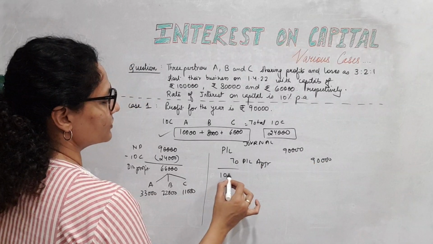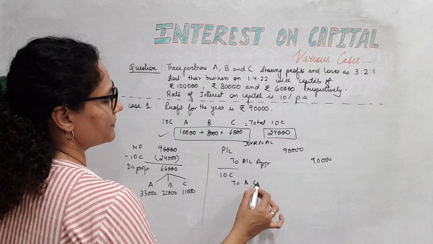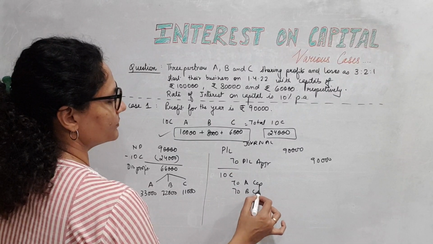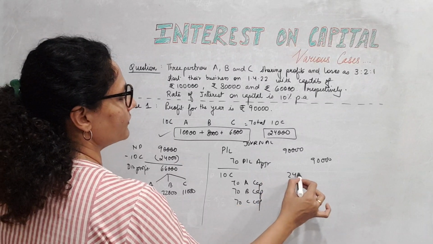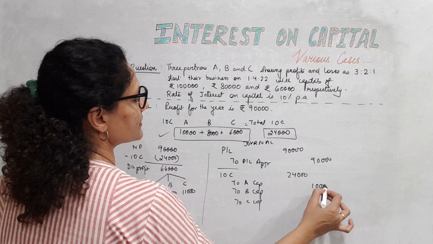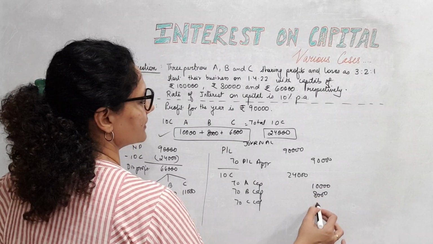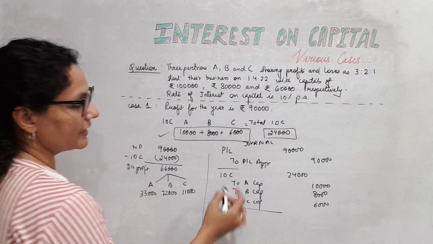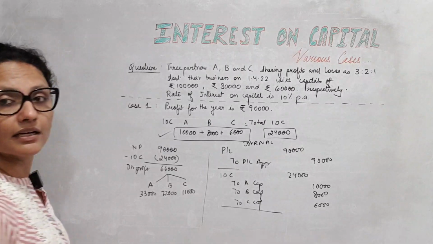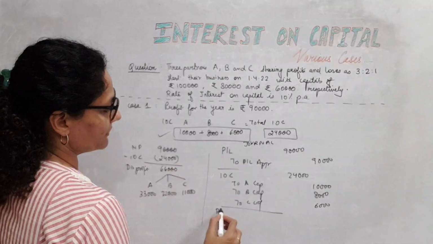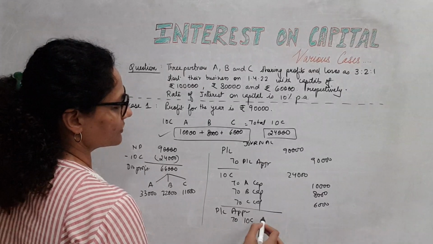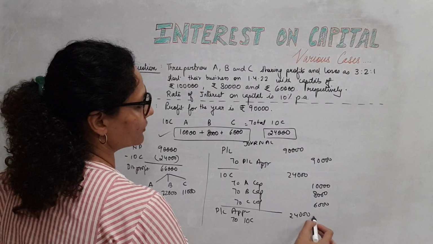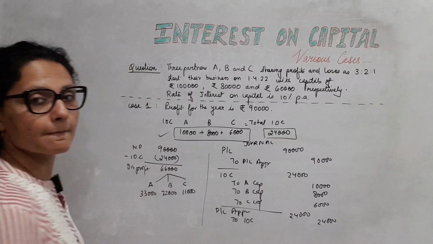Then IOC is allowed to A's capital, B's capital, C's capital, 24,000 in all as 10, 8 and 6. Then we close the interest on capital account. Interest on capital will be debited to PL appropriation. It's an appropriation. So to IOC, 24,000.